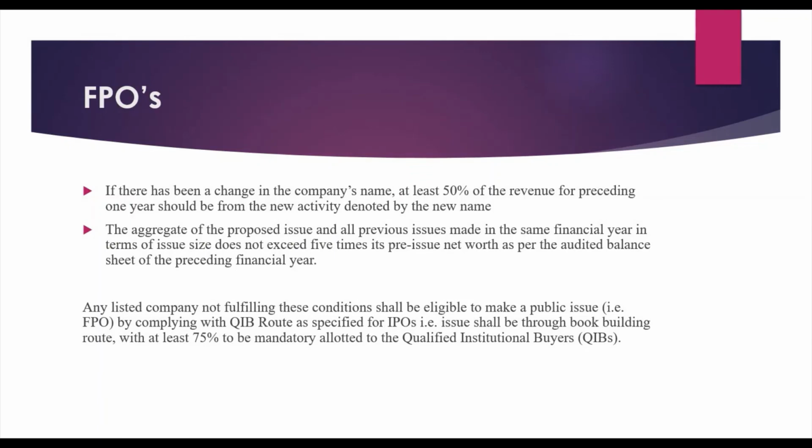The first one is, if the name of the company is changed, then this company should have 50% revenue in the new name which is changed. The second one is, the company can go through any number of FPOs in a year. The aggregated FPOs should not exceed 5 times the pre-issue net worth. That is the second requirement. If the company is not fulfilling all this eligibility, then it cannot go for FPOs. There is also one more requirement of QIB, with the same rules as preceding. That's with FPOs.